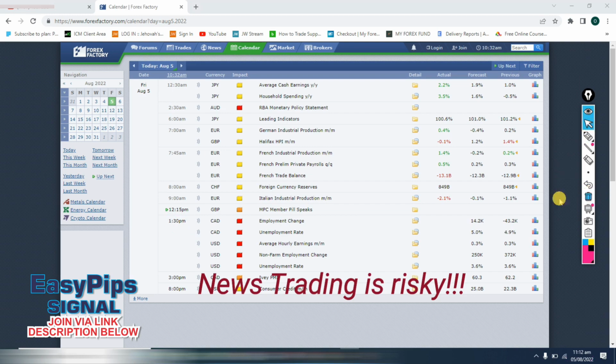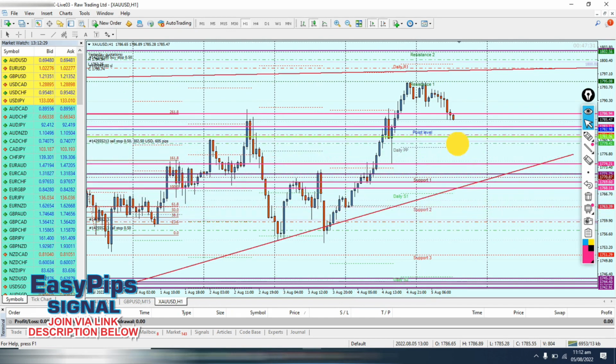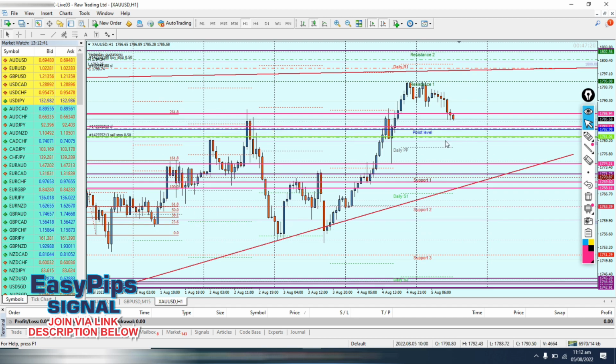Now when it has gotten to 2 minutes to the news release time, what you do is come in here and drag your pending orders 15 to 20 pips to where the market current price is. So you drag it down here to 20 pips close to the market current price, as you can see me doing now. Then you come in and drag the buy stop also to 20 pips away from the market current price.